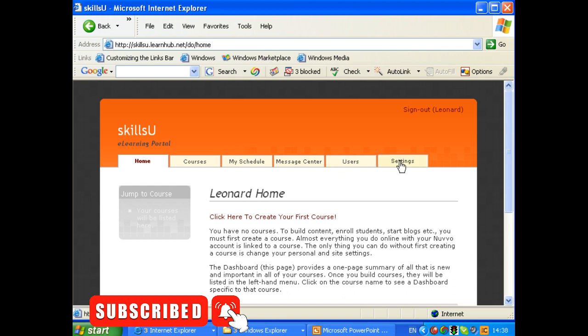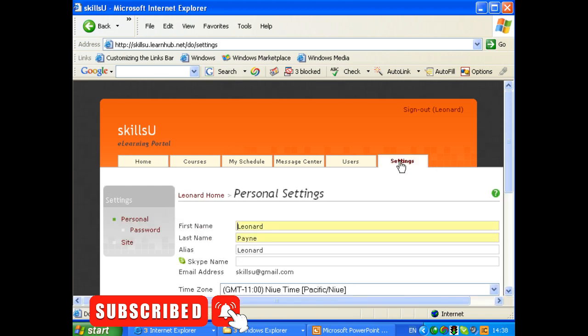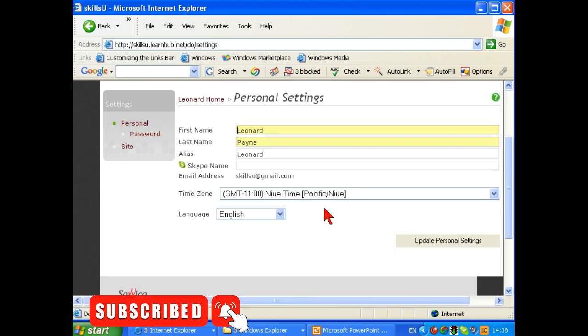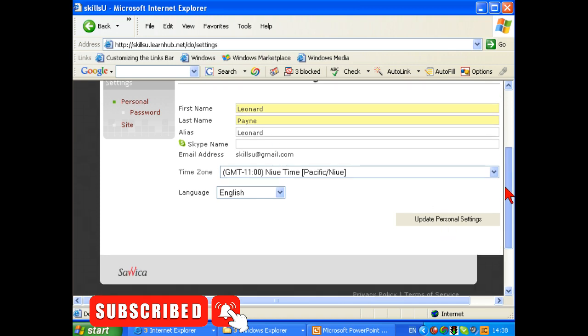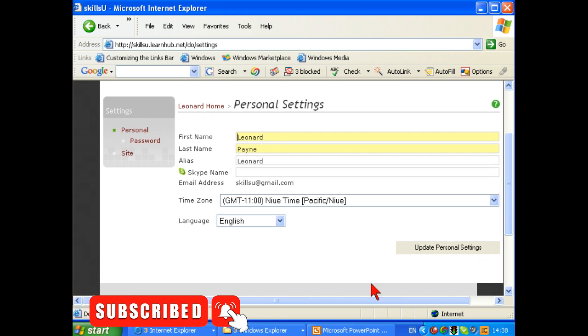First thing I want to do is to change that password, because I shall never ever remember that. Gives me the opportunity for a Skype name as well, so we can talk to our end users. Let's click on password here.